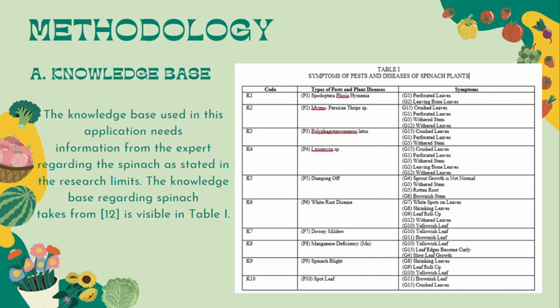In the methodology, there is a knowledge base. The knowledge base used in this application needs information from the expert regarding spinach, as stated in the research limits. The knowledge base regarding spinach is visible in Table 1.